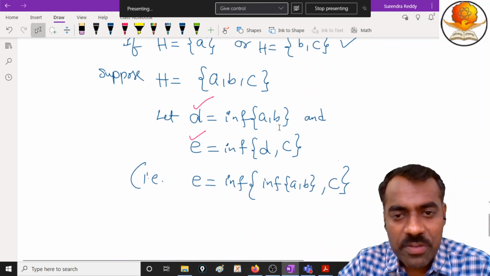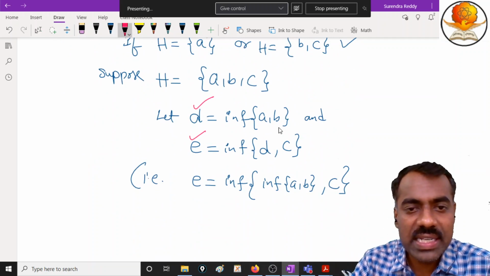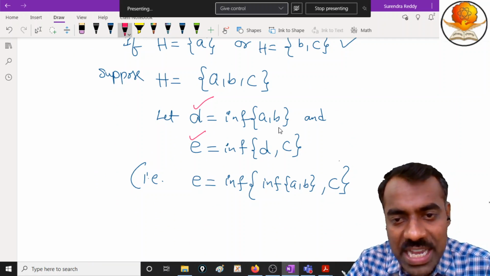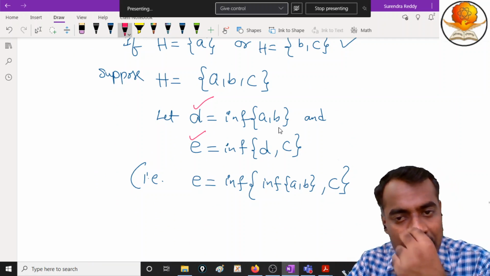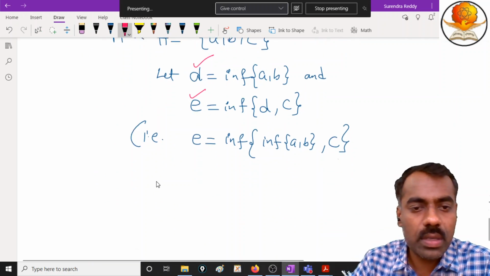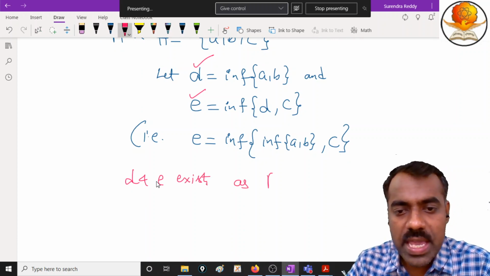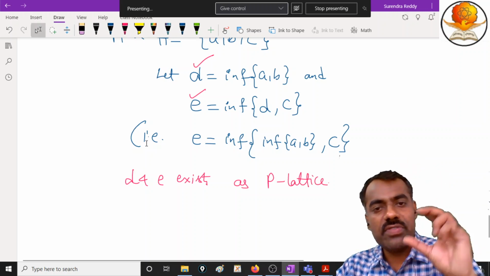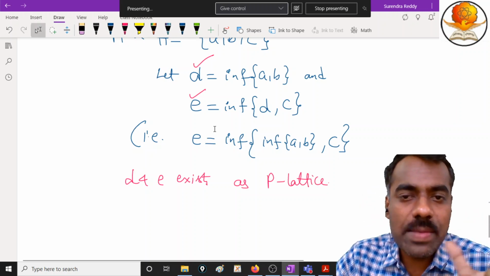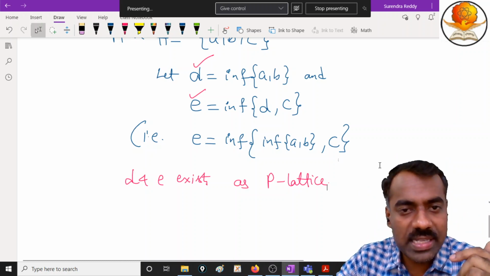Therefore, the infimum of A and B definitely exists, which we are calling D, and the infimum of D comma C also exists, since this is an element and we are finding the infimum with another element. So D and E exist as our P is a lattice. Because of the lattice condition, we can deal with two elements every time. If there are two elements, we can guarantee that the infimum and supremum exist, right?